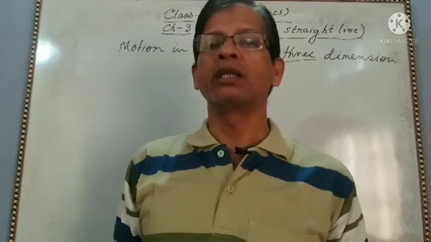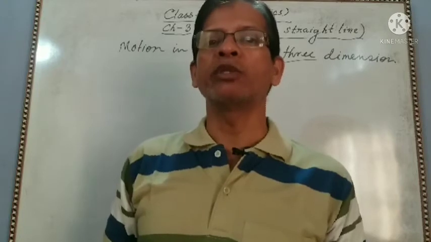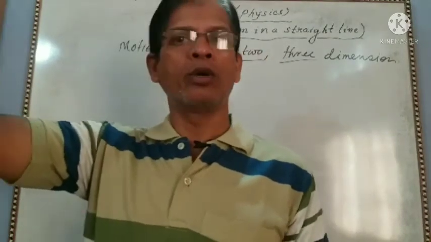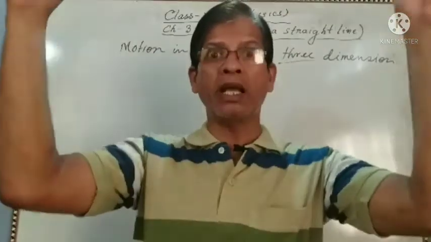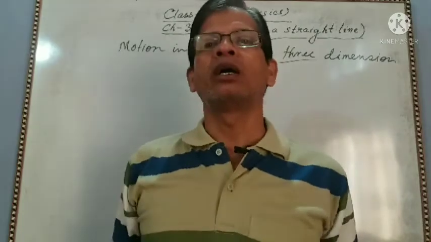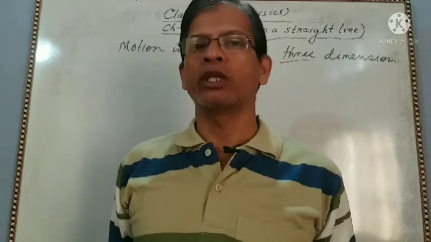That means motion in space, the motion of a bird, the motion of a kite in space. This is the 3-dimensional motion.